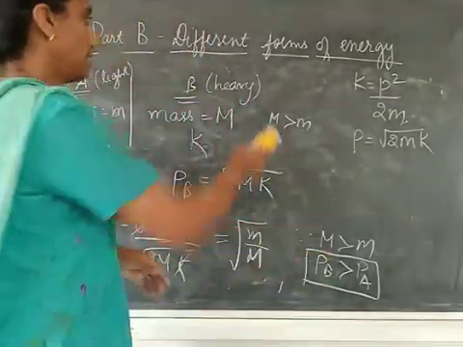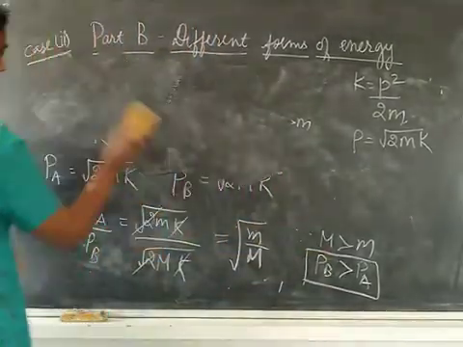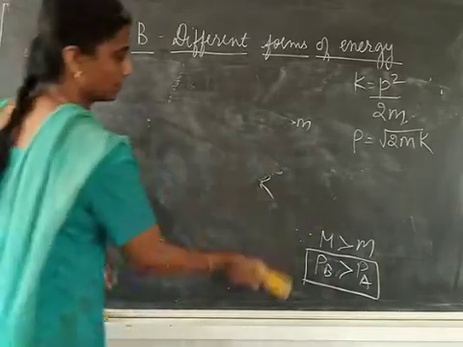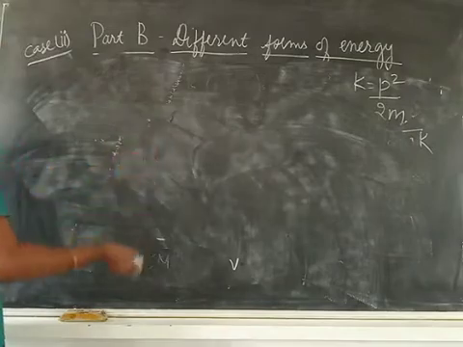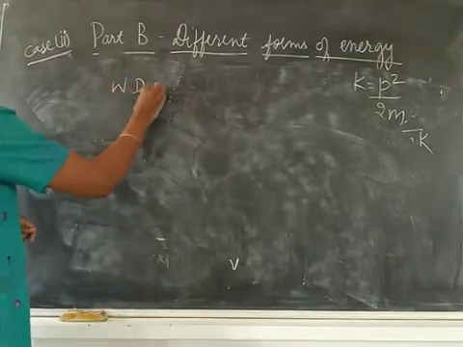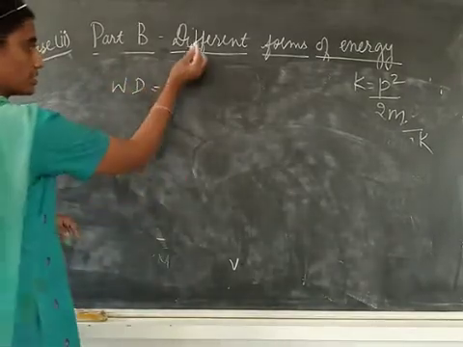If I have to write it as an expression, suppose the body was moving with initial velocity u and final velocity v.